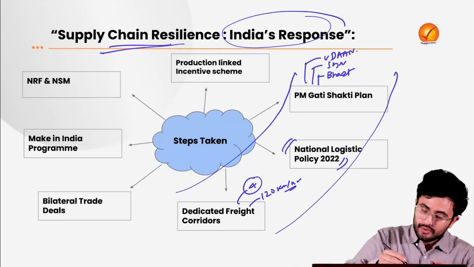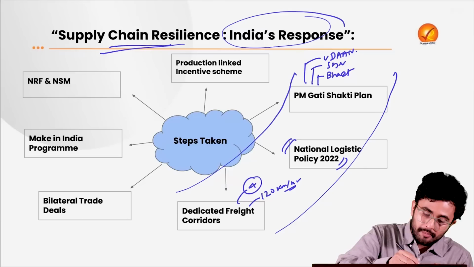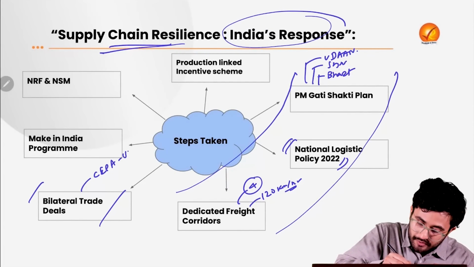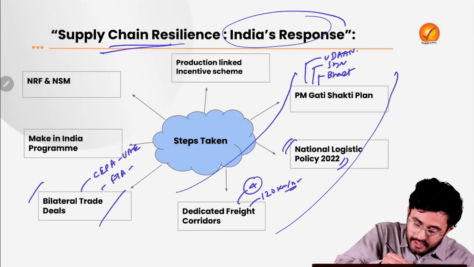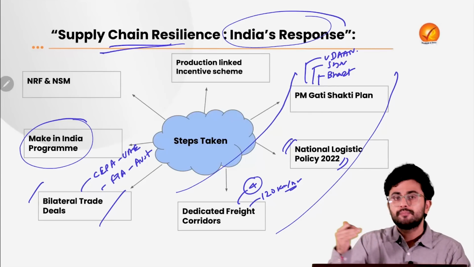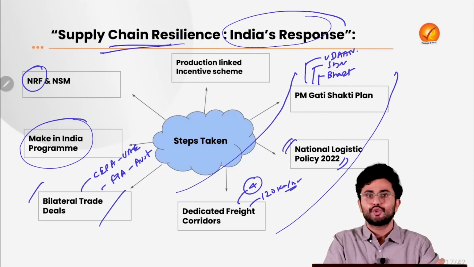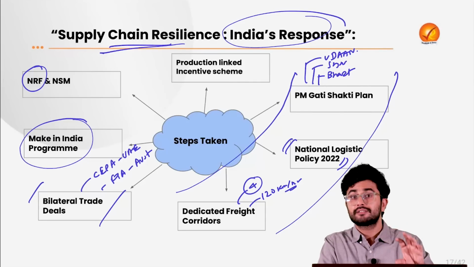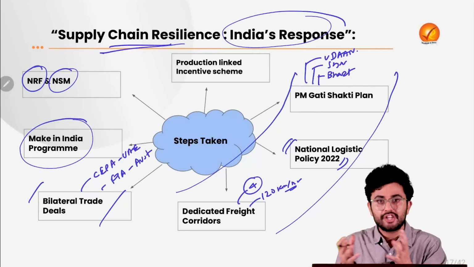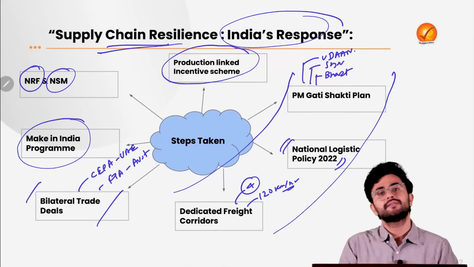Then we have also done something to improve manufacturing in our country. For example, we have signed bilateral trade deals with various countries, like CEPA, which was signed with the United Arab Emirates, or the recent free trade agreement which we have signed with Australia. Then there is the Make in India program. To improve research, we have established the National Research Foundation, the Anusandhan, to promote innovation and research in state universities, or the National Semiconductor Mission to provide impetus to the creation of fabrication plants in our country itself. Then we have also launched the Production Linked Incentive Scheme.